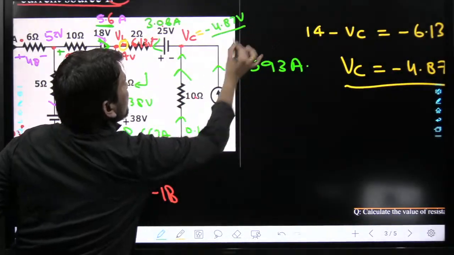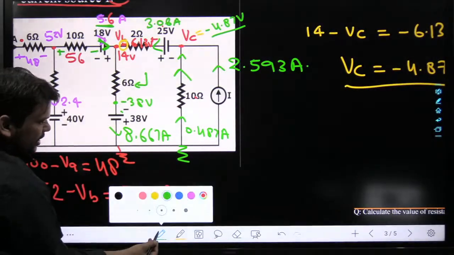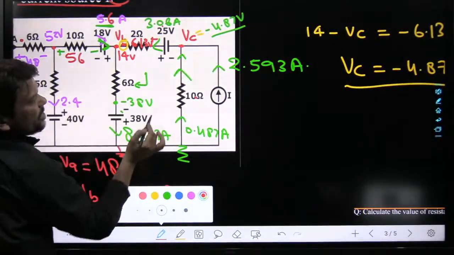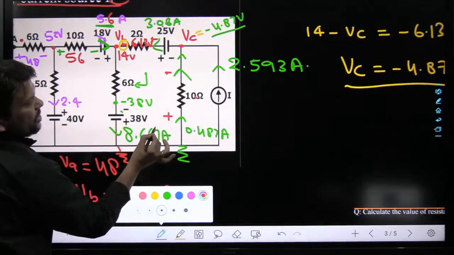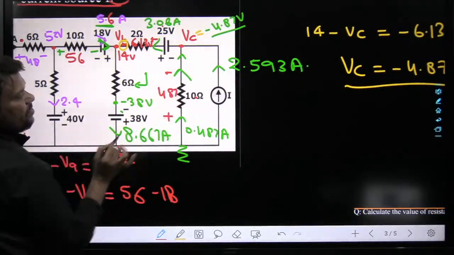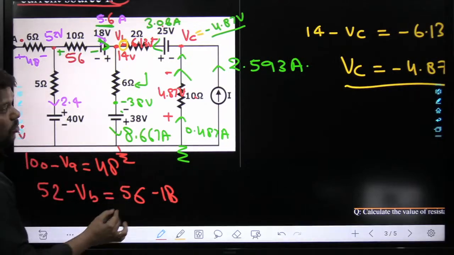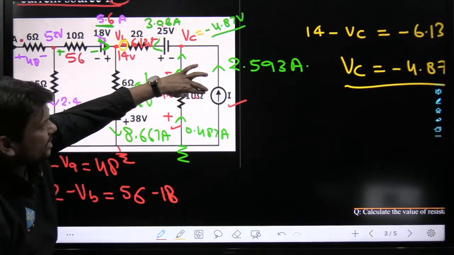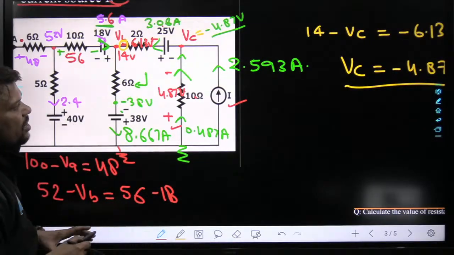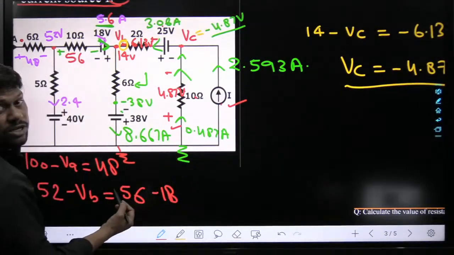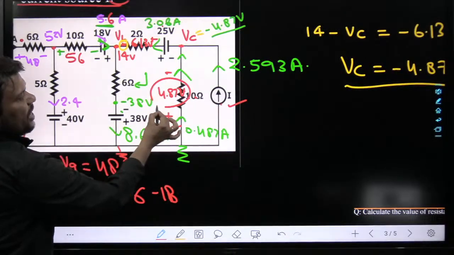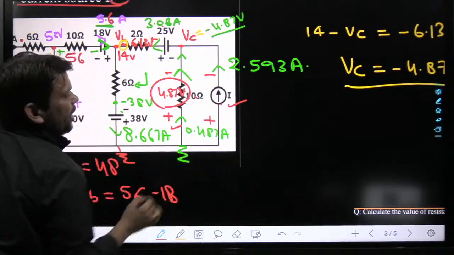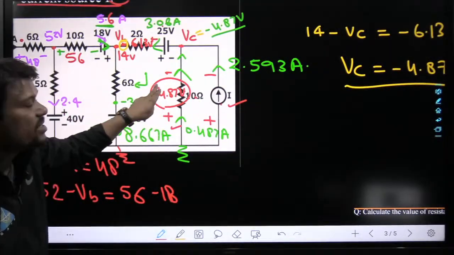What is the voltage across this resistance? It is nothing but minus 4.87, so positive 4.87 volts. Now this current source and that resistance are both connected in parallel. So what will be the voltage across the current source? The same voltage, minus plus, as this one.